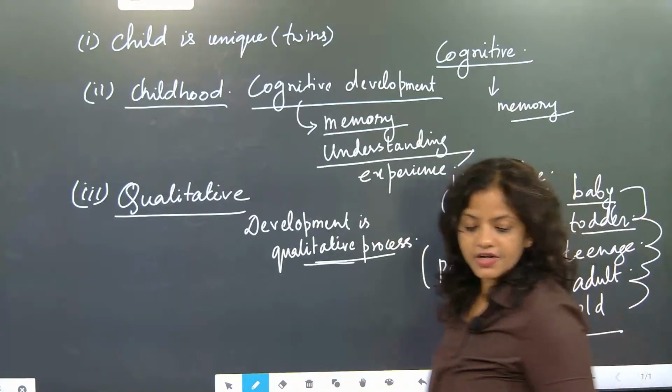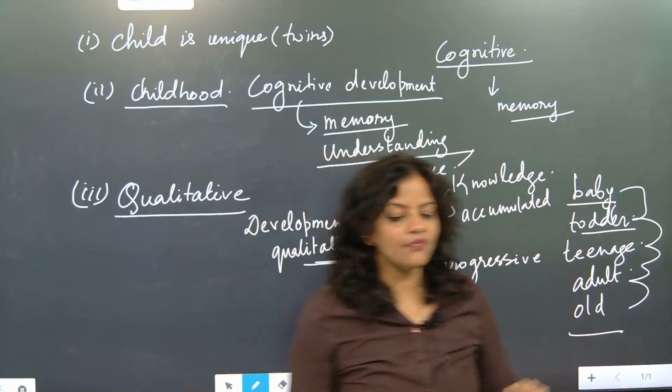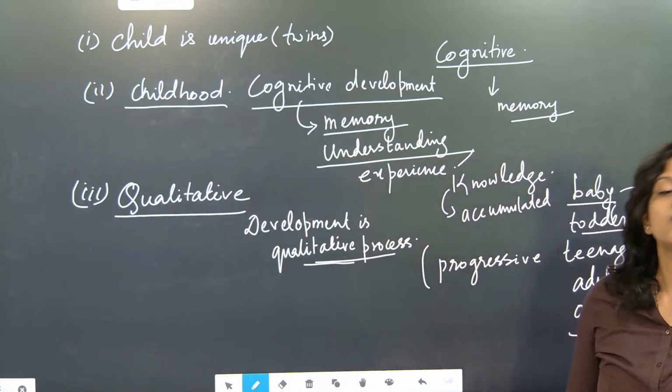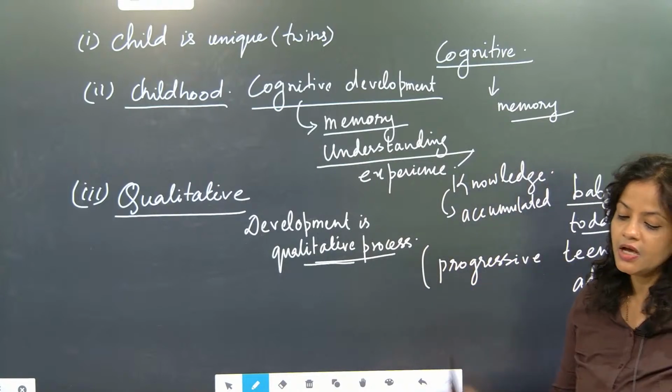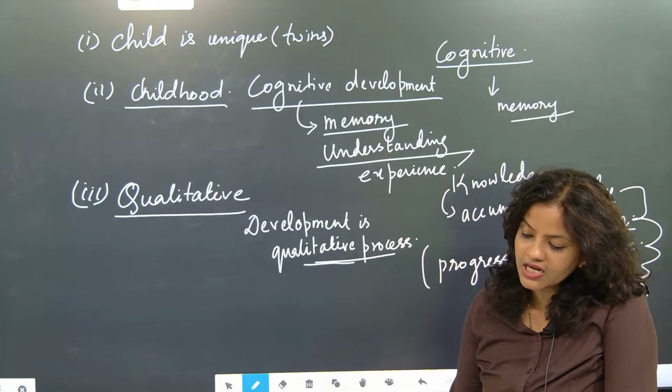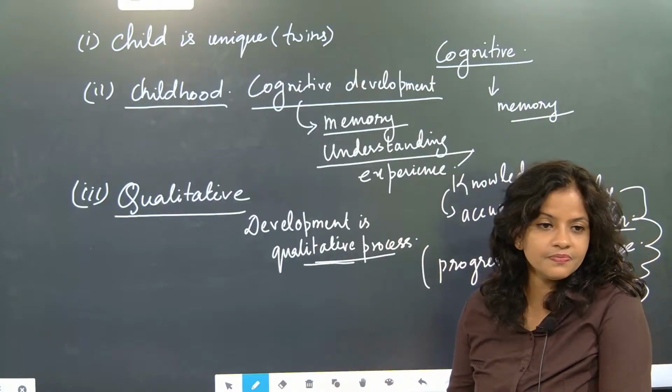I hope you have understood. So with this knowledge, our what development is happening? Qualitative development. How is the class? Did you understand?